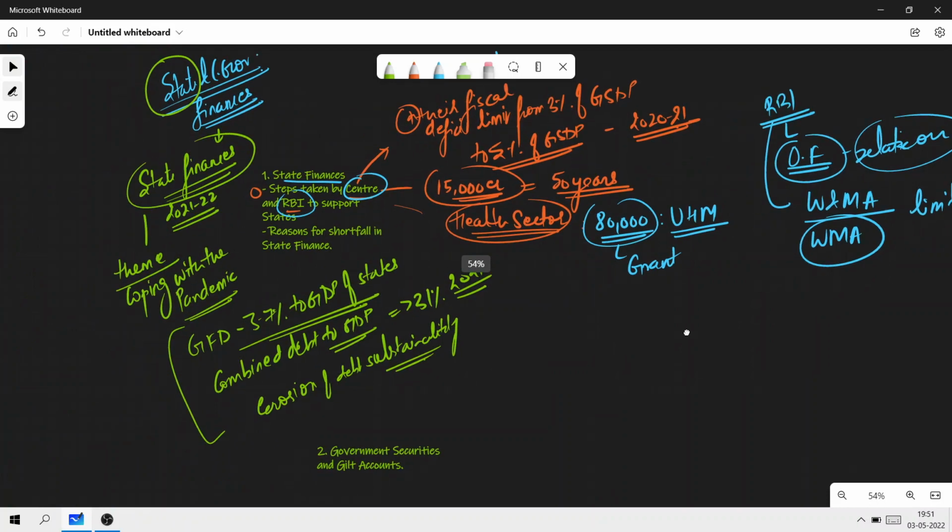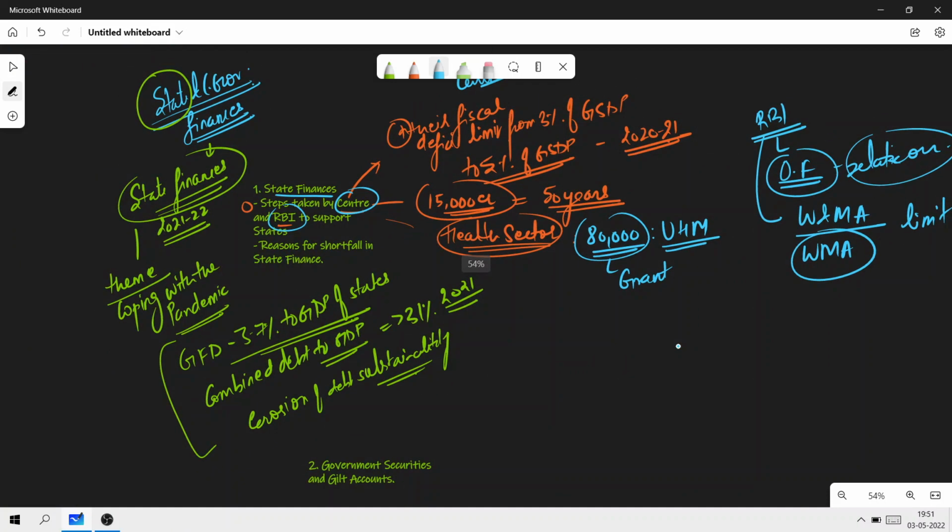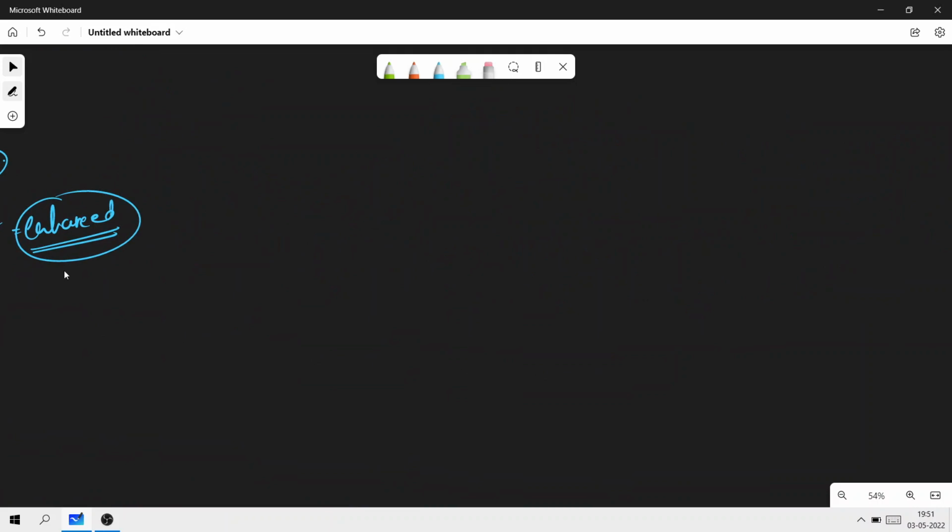Now, this is about the first point. The second point, since we're talking about state finances, it is imperative to understand what is the reason behind the shortfall in state finances. What are the possible reasons? So quickly we'll discuss some of the reasons. Some of the reasons are that there is a low tax buoyancy. There has been a shortfall in tax collections.